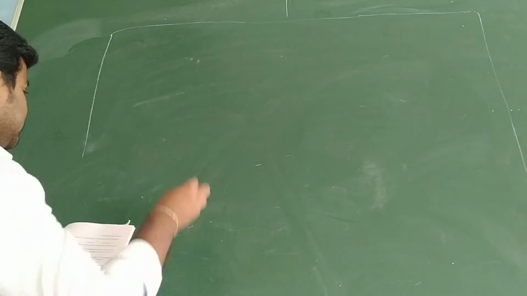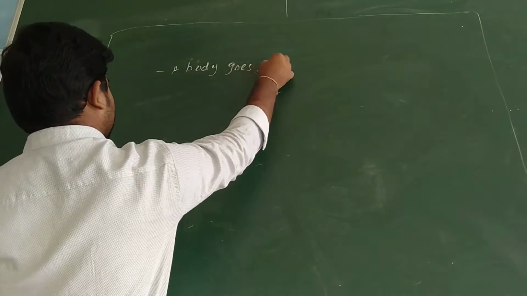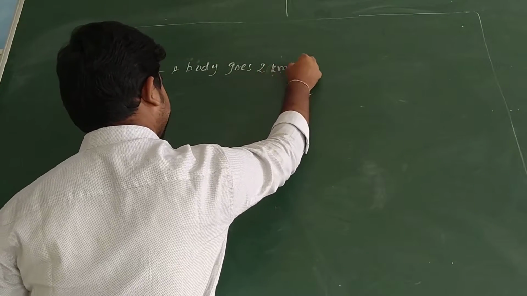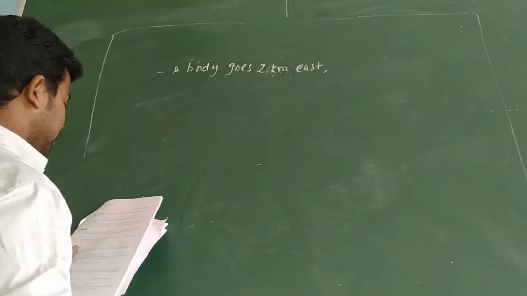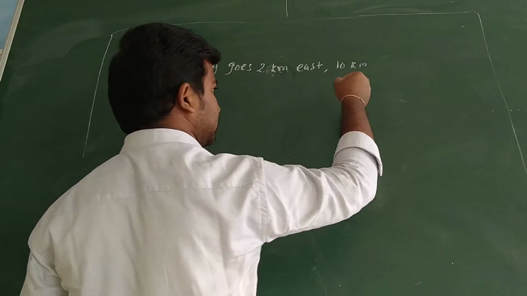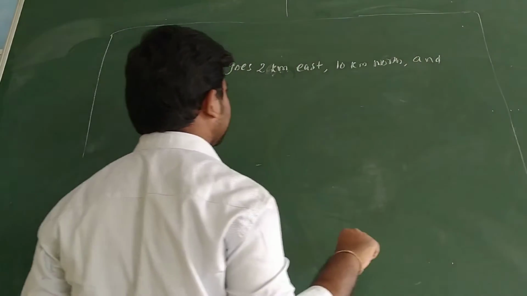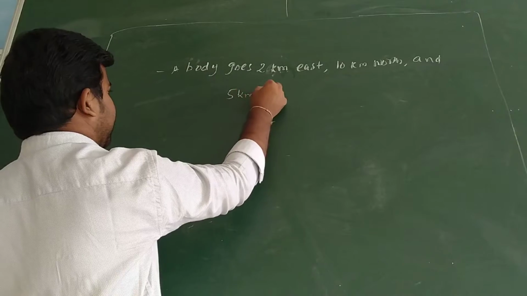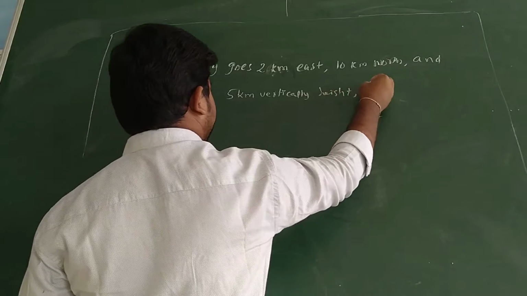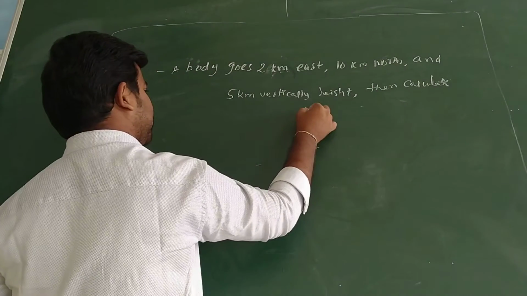See, a body goes 2 kilometers east and 10 kilometers north and 5 kilometers vertically height. Then calculate the displacement of the body.